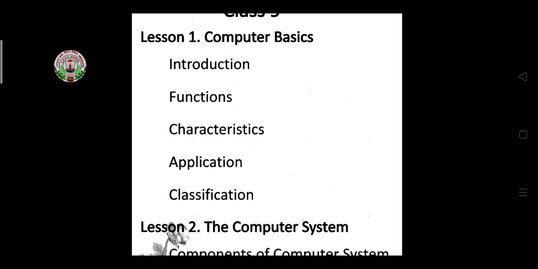Then the classification of computers: microcomputer, minicomputer, mainframe, and supercomputer. According to the classification, some computers have more storage space, and some are very fast. These are the classifications of computers. Then in this chapter, a HOTS question is also given, students. So you have to read the chapter once or twice and find out the answer to the HOTS question.